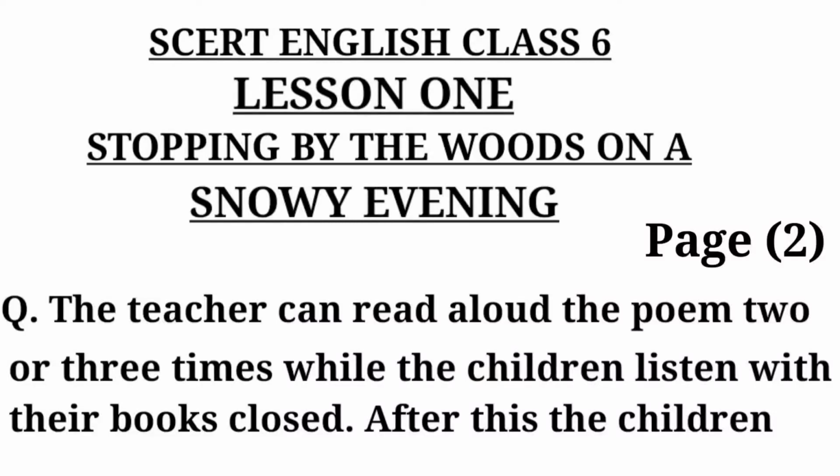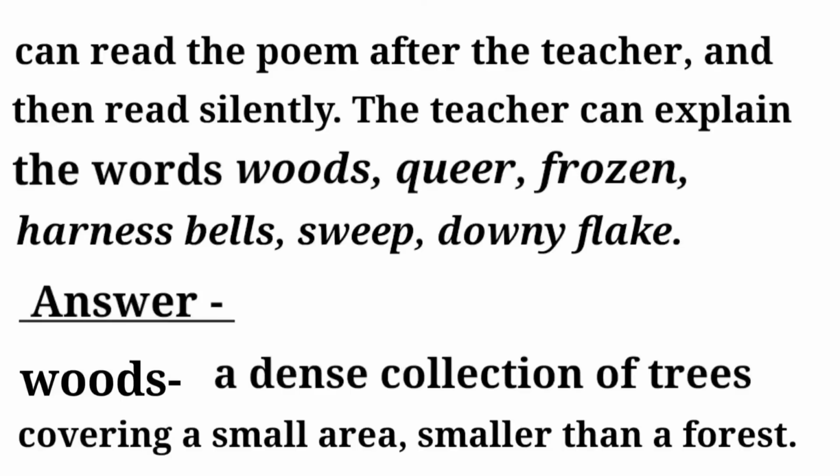Let's do the exercise given on page number 2. The teacher can read aloud the poem 2 or 3 times while the children listen with their books closed. After this, the children can read the poem after the teacher and then read silently. The teacher can explain the words queer, frozen, harness bells, sweep, downy flake.